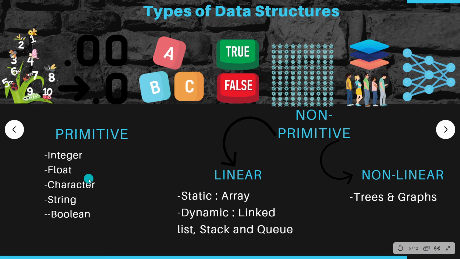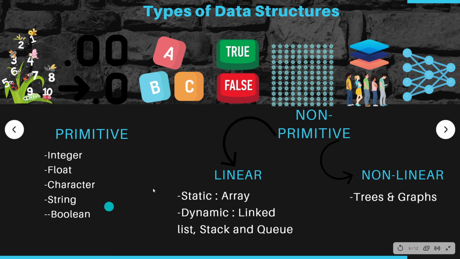Moving on to the next, that is character. What are characters? Characters are basically alphabets. Here you can see A, B, C, D, P, Q, R, S, L, M, N, O, etc. Next is string. What is a string? A string is basically a collection or set of these characters. Let's take the example TYPES. The collection of these alphabets is known as a string. And in some programming languages like Python, there is another data type named Boolean. Boolean means absolute. It may be only true or only false. This is a Boolean data structure.